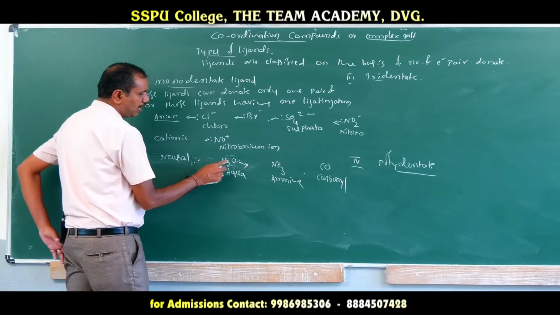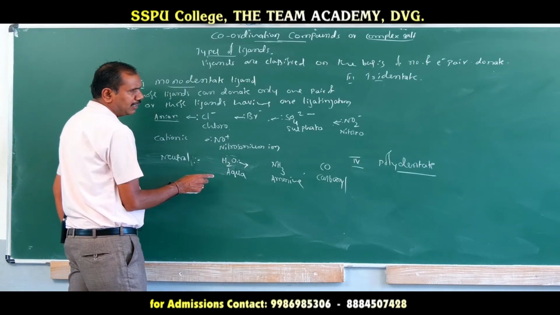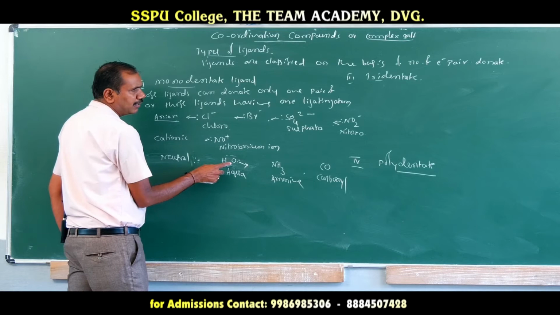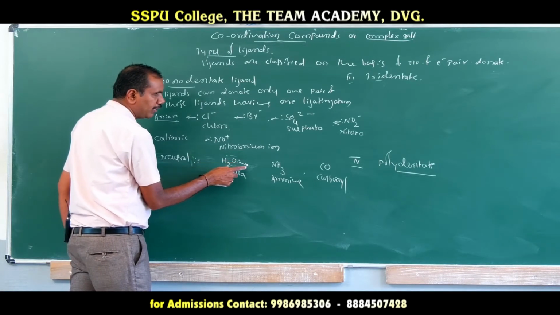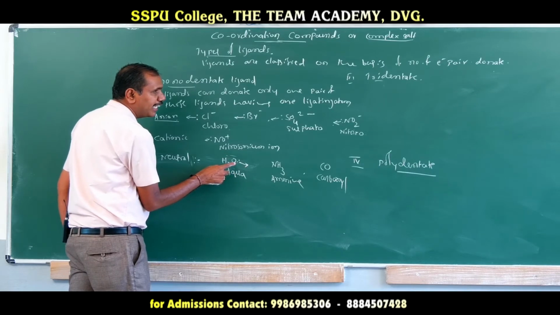There are 3 atoms in that ligand, polyatomic, made up of oxygen and 2 hydrogen atoms. Only oxygen can donate a pair of electrons, and this is called the ligating atom.